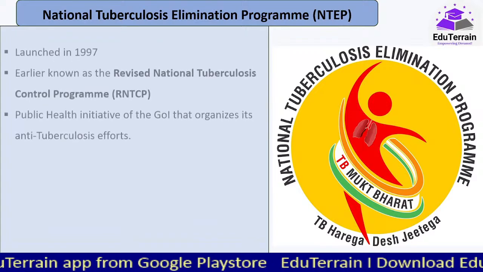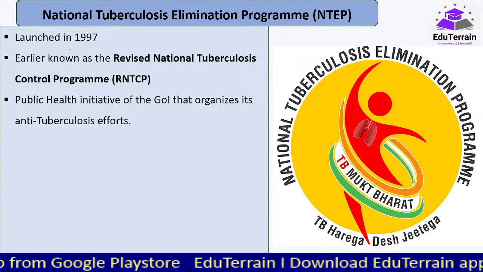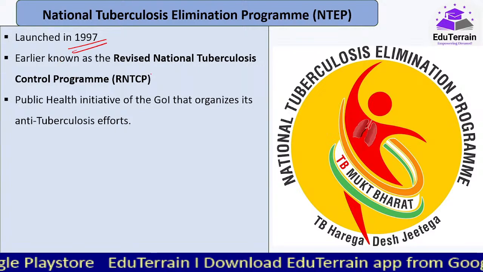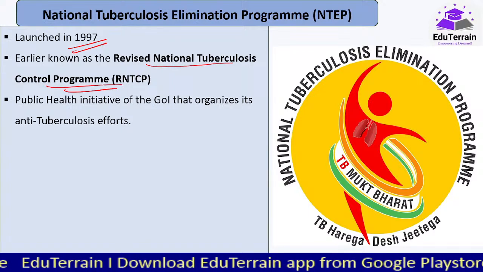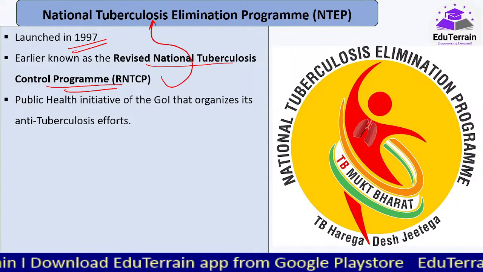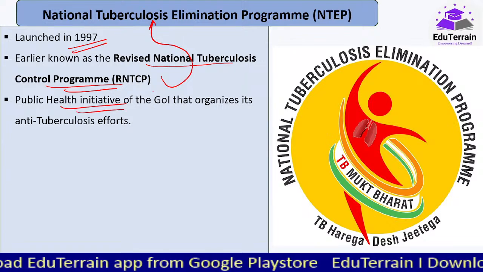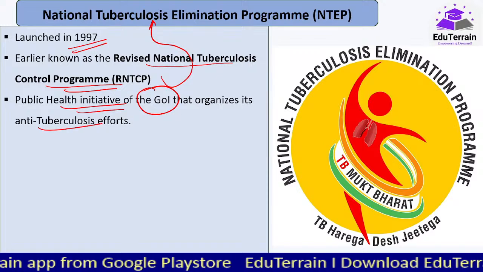Now comes the National Tuberculosis Elimination Program. As I've said earlier also, it was launched in 1997, after which it was renamed as Revised National Tuberculosis Control Program, and currently the final name that they have given is National Tuberculosis Elimination Program, which is a public health initiative of the Government of India to organize its anti-tuberculosis efforts.